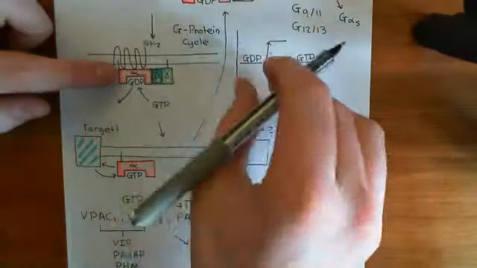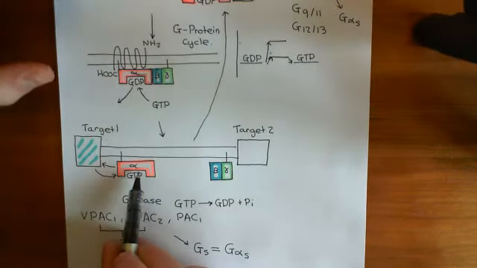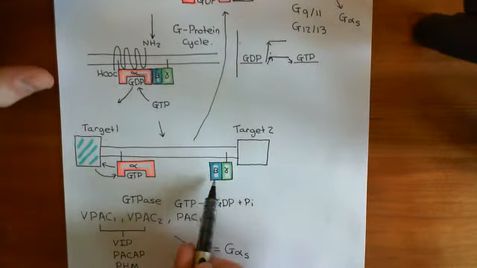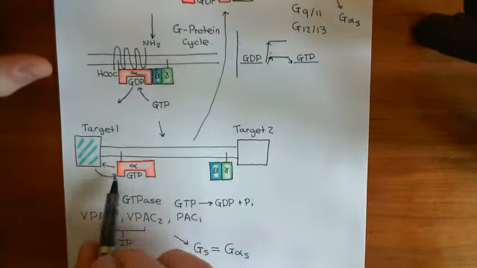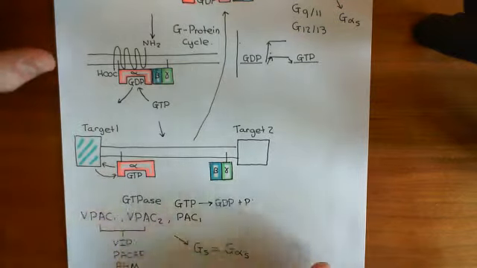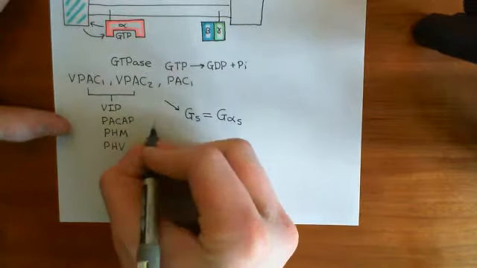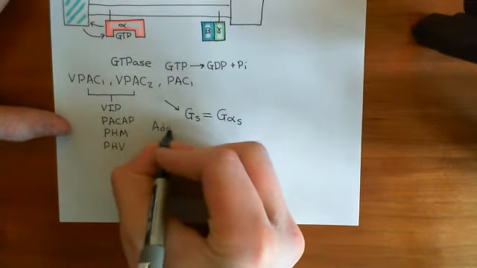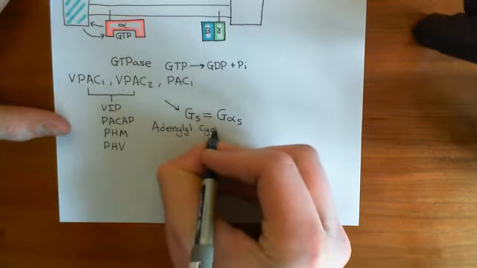The beta gamma complex will then cleave off, and the alpha subunit in the on state will also cleave off. We're not going to dwell too much on the beta gamma complex signaling. We'll mention that later. But the alpha S subunit with GTP bound is going to go and activate adenylyl cyclase enzymes. Okay, so this is the next big topic that we need to discuss, adenylyl cyclase enzymes.